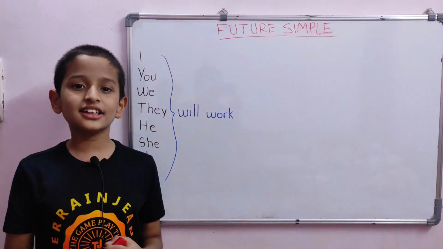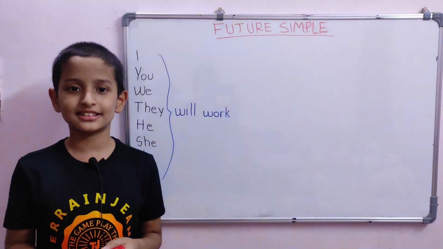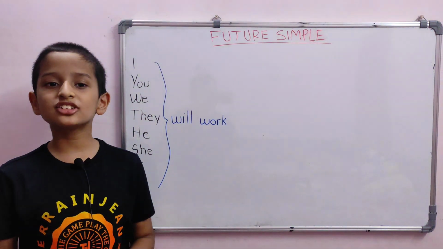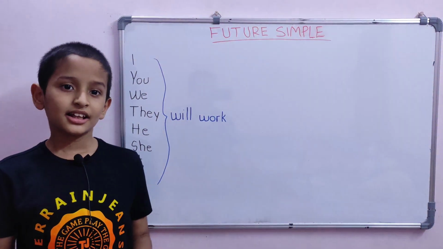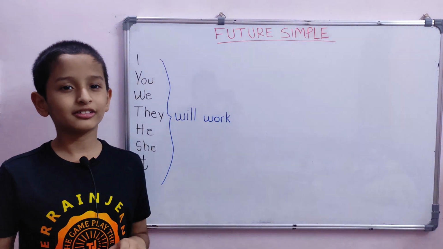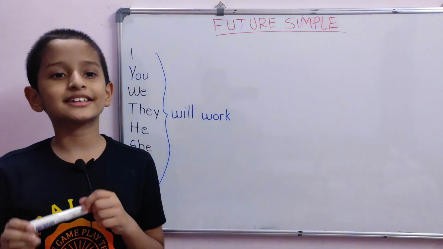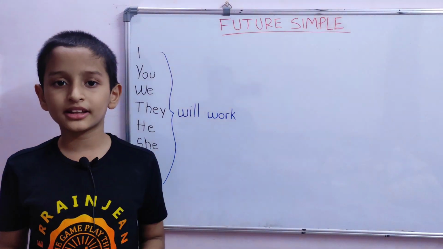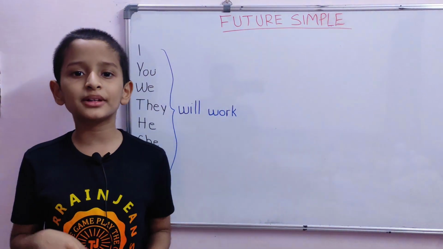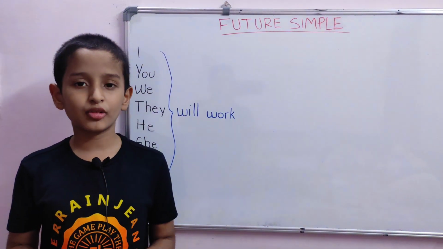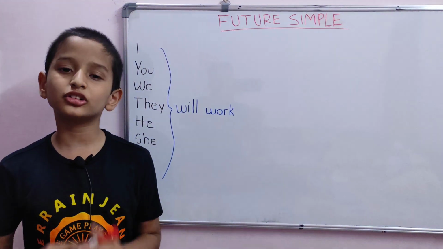So, what is the use of the future tense? Yes, it is used to talk about something that happens after now or after this point in time. For example, it could be something that happens 5 minutes from now or 5 days from now. All of this is the future.